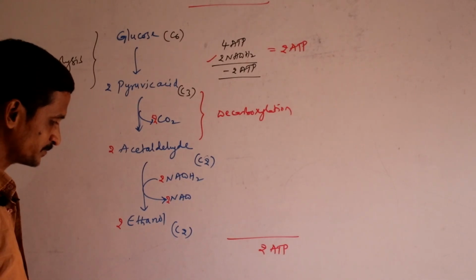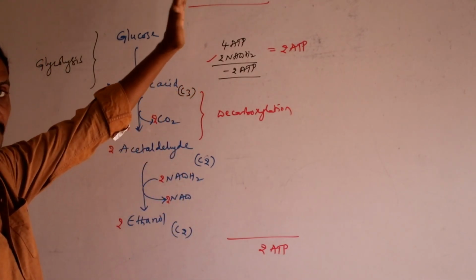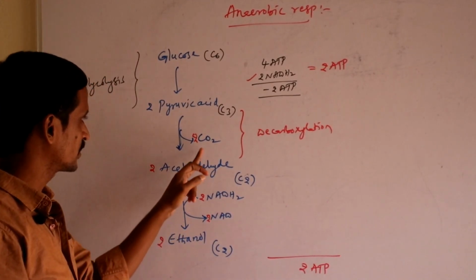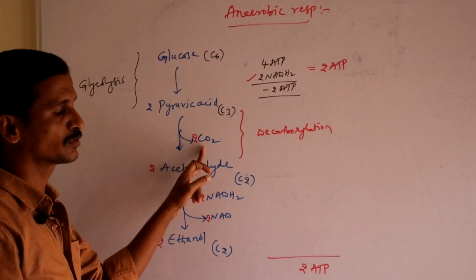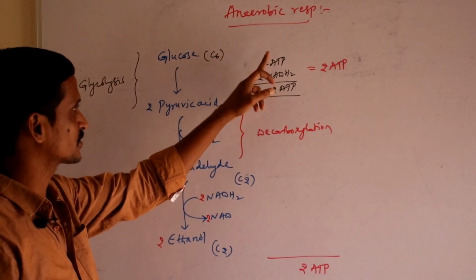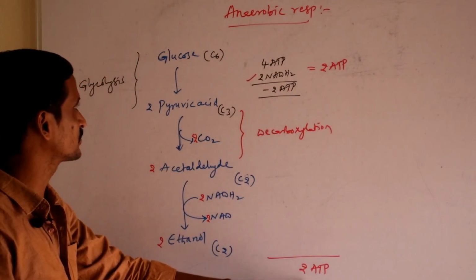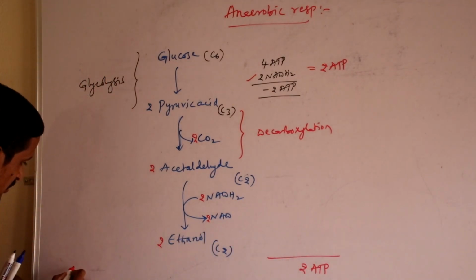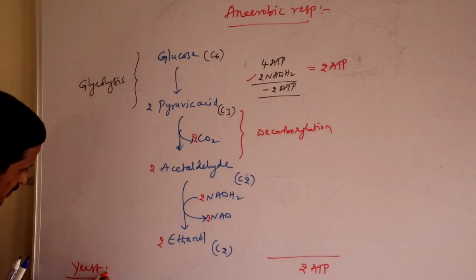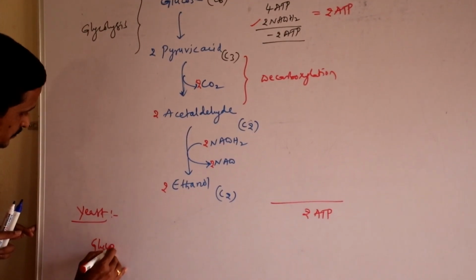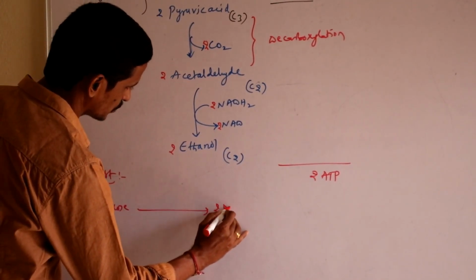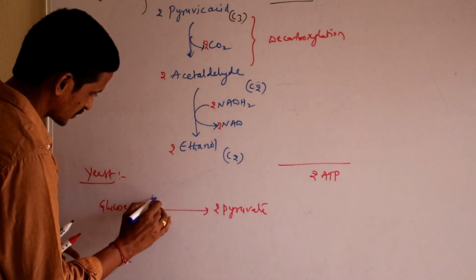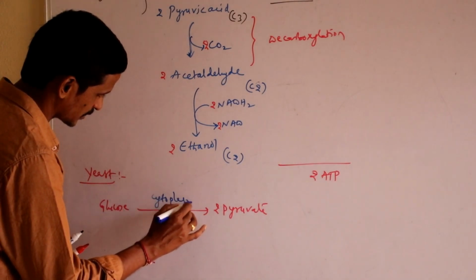So anaerobic respiration is the partial breakdown of glucose into ethanol. Along with ethanol, we got 2 carbon dioxide, 2 ethanols and 2 carbon dioxide, and the total amount of energy obtained at the end of anaerobic respiration is just 2 ATP. That means, for example, in the case of yeast, when you write an equation, glucose is converted to 2 pyruvic acids, which happens in the cytoplasm.